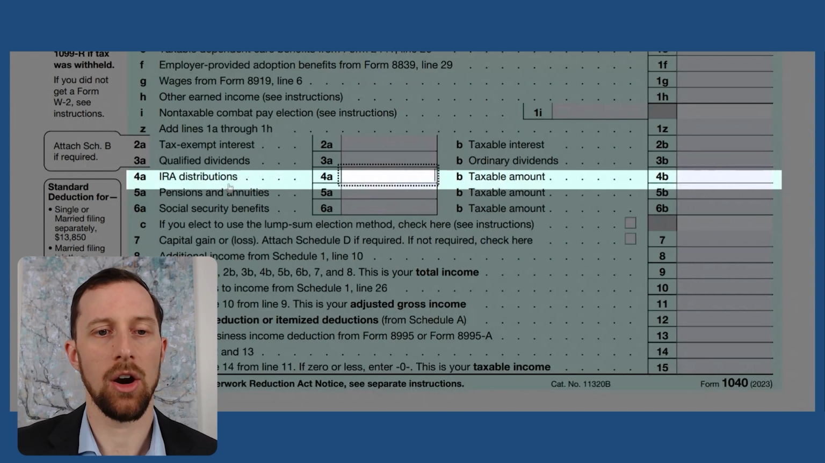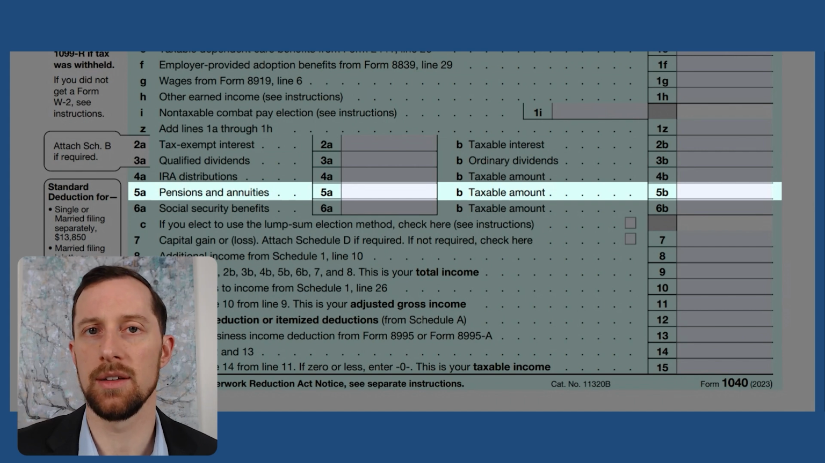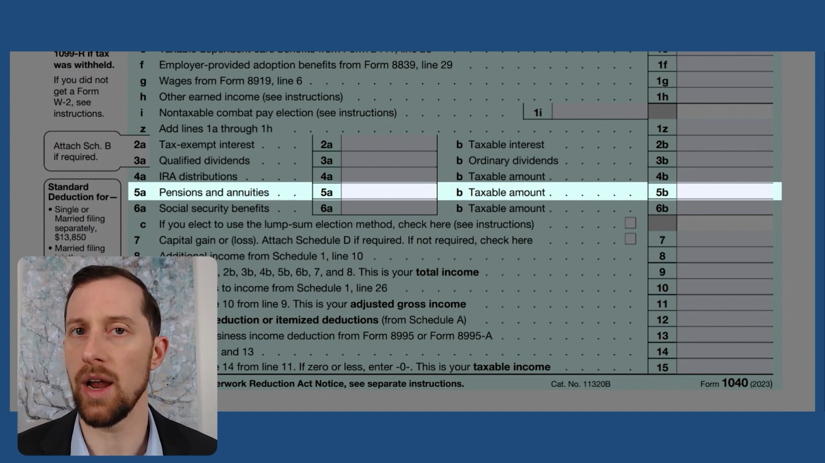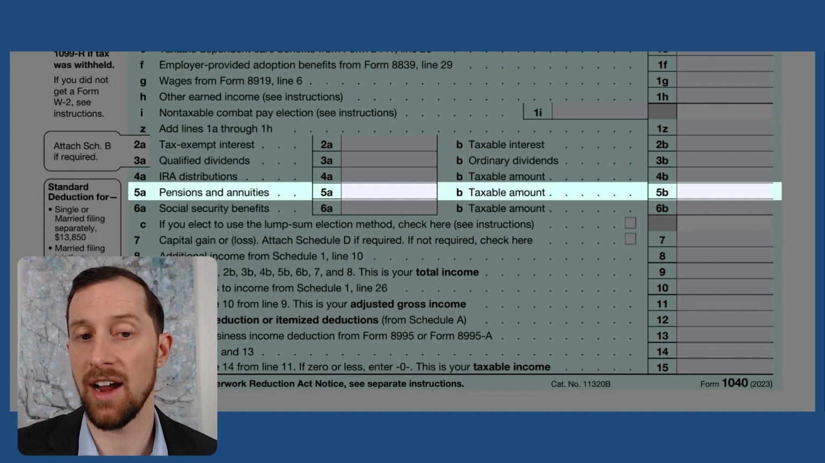Next, we'll look at our line 5, pensions and annuities. If you've got any sort of a return on principal for an annuity that you've been taking, a tax-free element of an annuity or a pension, then again, it's going to be a very similar thing as lines 4A and 4B. You'd put the total in 5A and then the taxable amount in 5B.